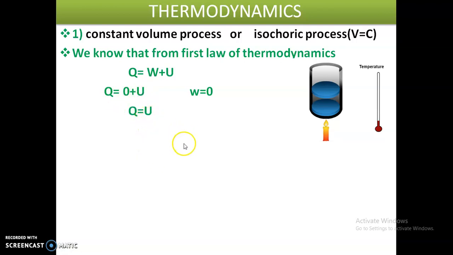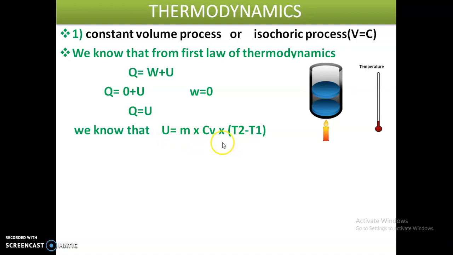Here U is nothing but the internal energy. Already we have derived the internal energy formula: U is equal to mCv (T2 minus T1).